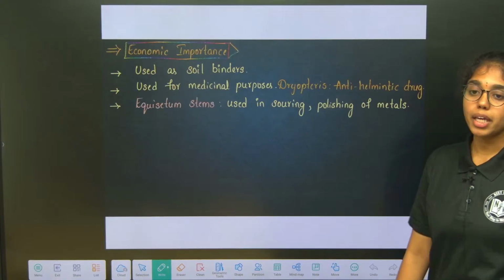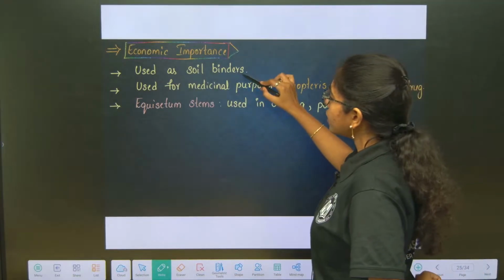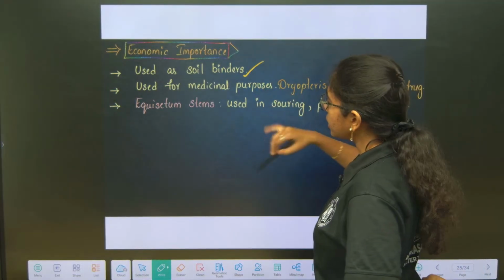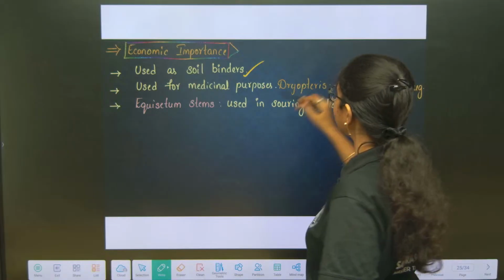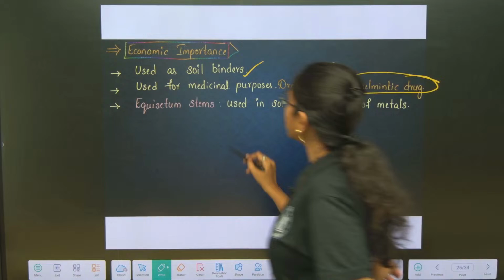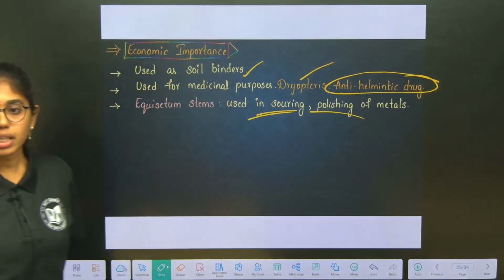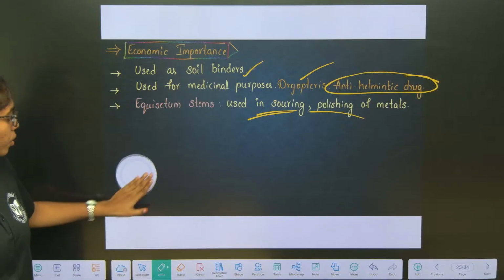Now, economic importance of pteridophytes. Pteridophytes are used as soil binders. These are used in some medicinal purposes, like Dryopteris is used as an antihelminthic drug, and Equisetum stems are used in scouring and polishing of metals. These are a few economic importances of pteridophytes.